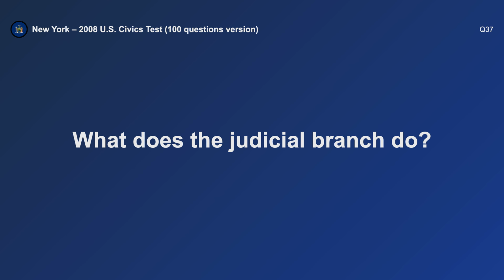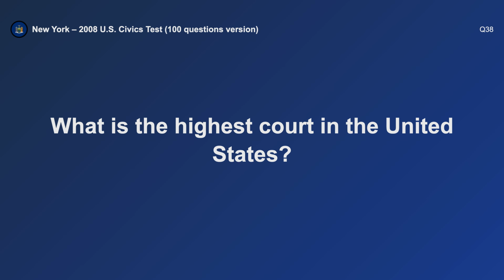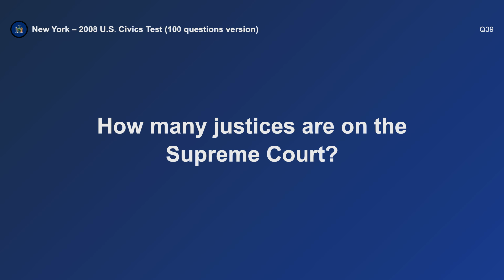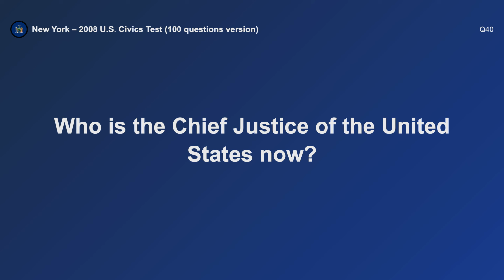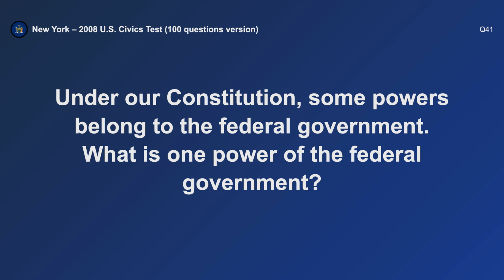What does the judicial branch do? Reviews laws. What is the highest court in the United States? The Supreme Court. How many justices are on the Supreme Court? 9. Who is the Chief Justice of the United States now? John Roberts. Under our Constitution, some powers belong to the federal government. What is one power of the federal government?